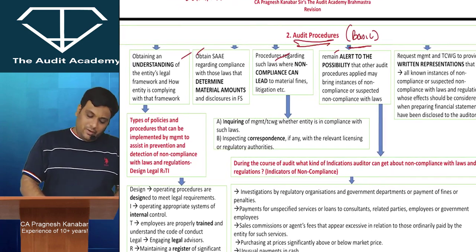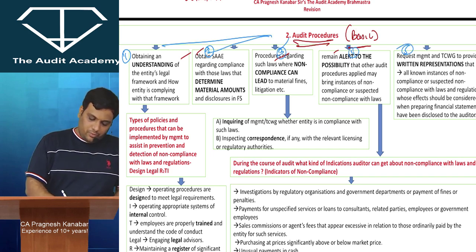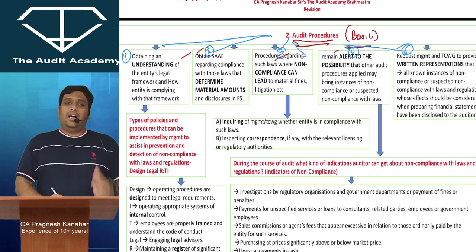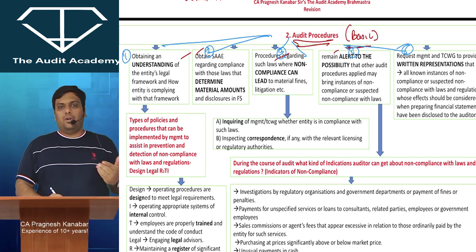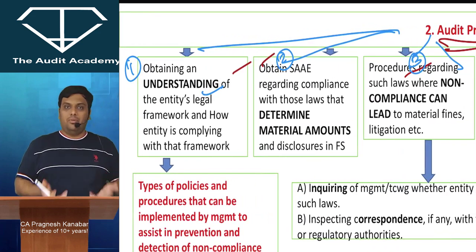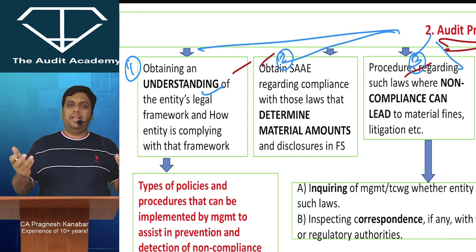Now, what are the basic audit procedures? Let me give them the numbers: 2.1, 2.2, 2.3, 2.4 and 2.5. In any entity, if I want to verify the compliances with laws and regulations, first I need to obtain an understanding of the legal framework that is applicable to the entity. And I also need to obtain an understanding of what is the system implemented by the entity to comply with such laws and regulations.